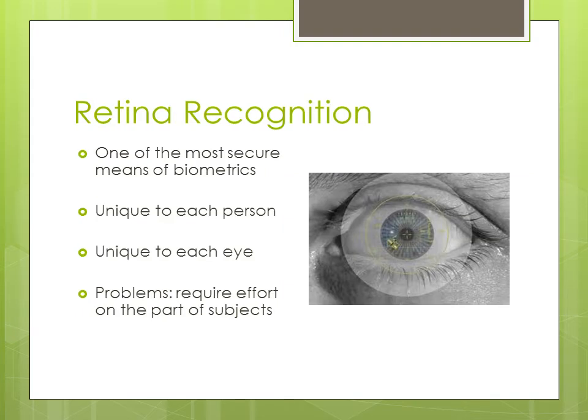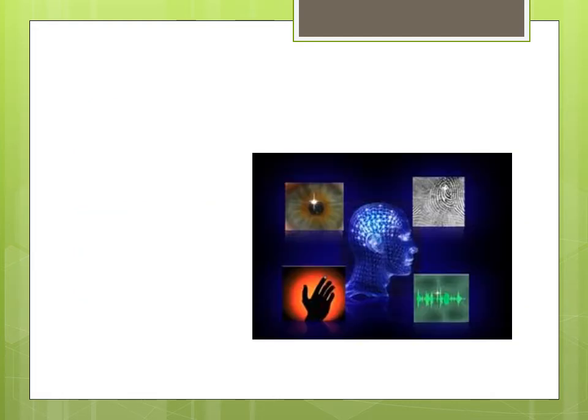Next one is retina recognition. Retina recognition is the most secure biometric method because the retina of each person is unique, because the eye of a person is always unique. That's why we can say that retina recognition is the most secure biometric method. For example, in the movie Krrish, Hrithik Roshan used his eye's retina as the password of his computer. It is the best example for retina recognition.